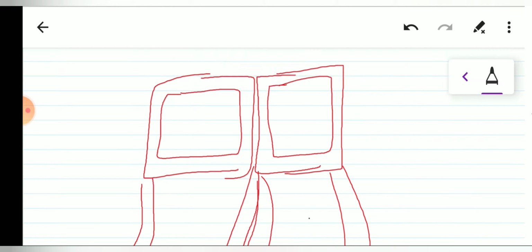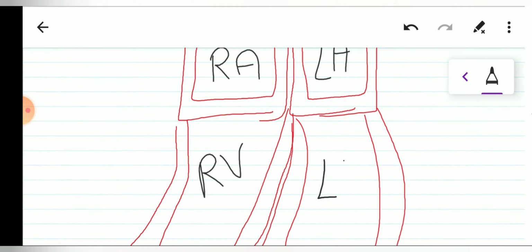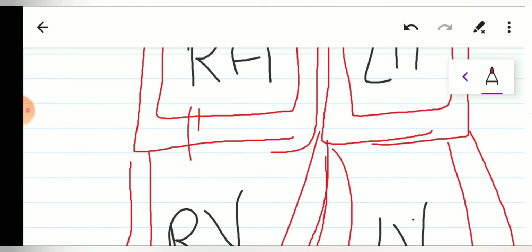So let us label it: right atrium, left atrium, right ventricle, left ventricle. Now the right atrium and the right ventricle are separated by a valve, and this valve is known as the tricuspid valve.